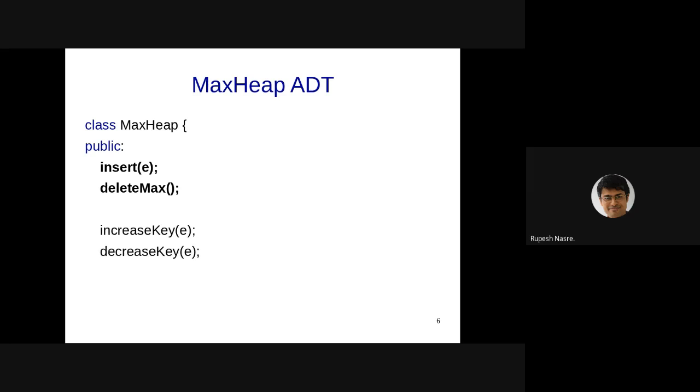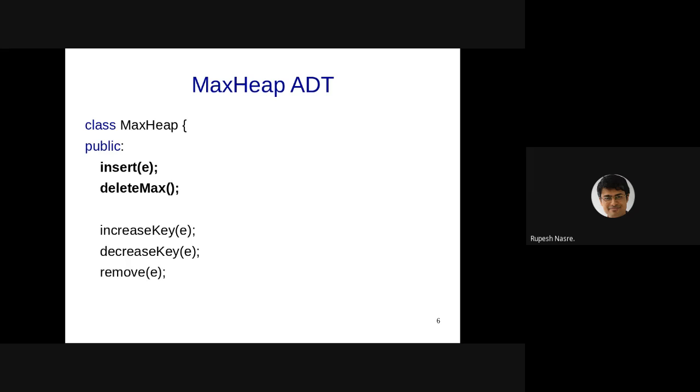Something like that, or even decrease the priority of a particular element. This can occur in dynamic environments where priorities can be changed. For example, in a Linux environment, the priority of a process can be changed using the nice command. So such a mechanism might exist.